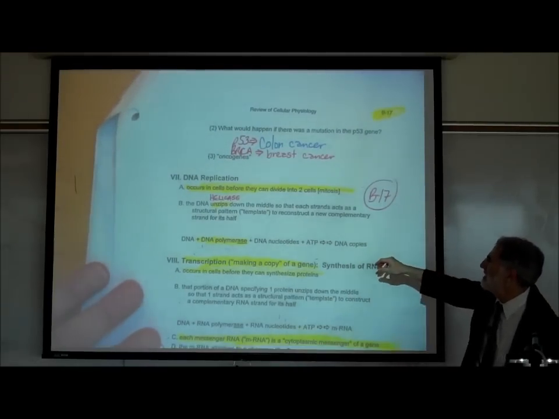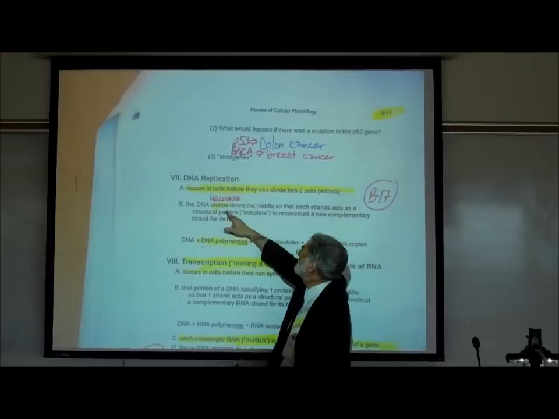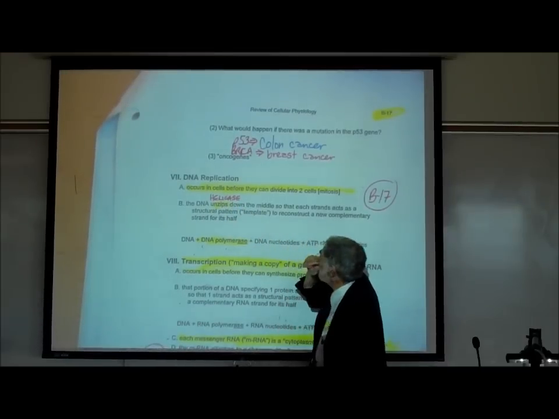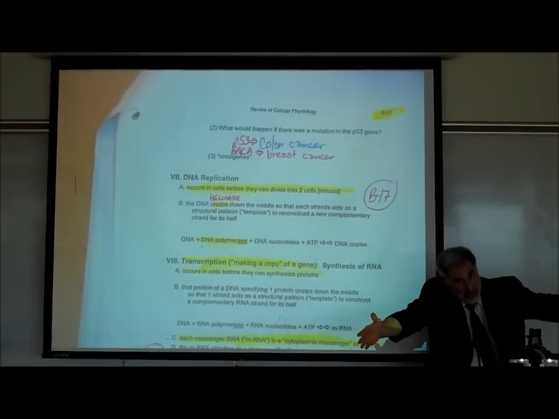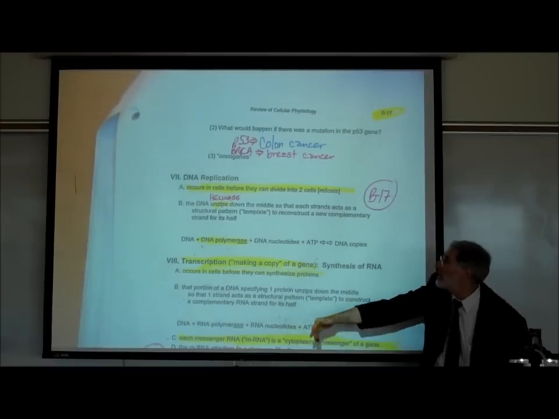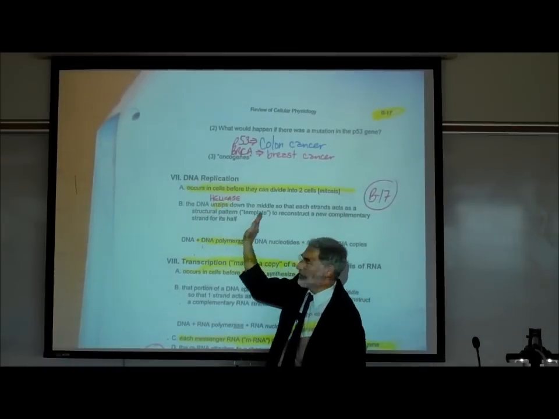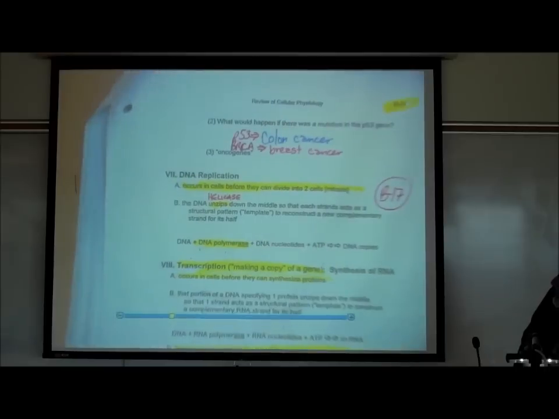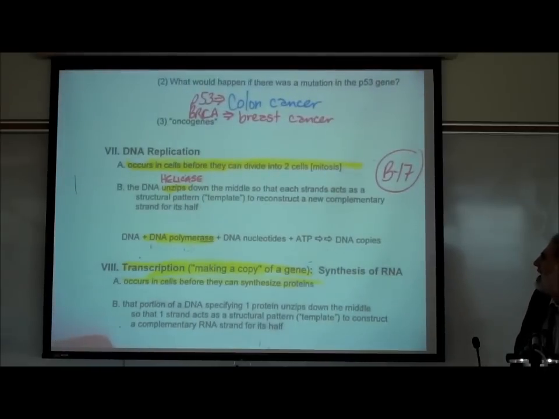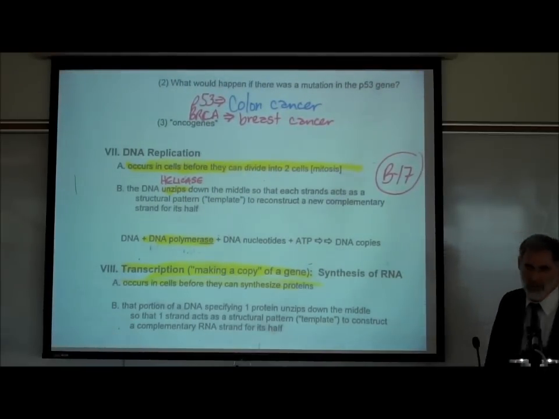So we wrote that the DNA unzips. It's really the enzyme helicase that does that. It unzips in the middle so that each strand of the original double helix acts as a pattern. And the term that the books commonly use is template. It acts as a template or pattern to reconstruct a new complementary strand for its half.